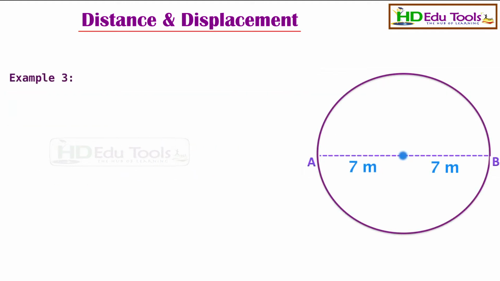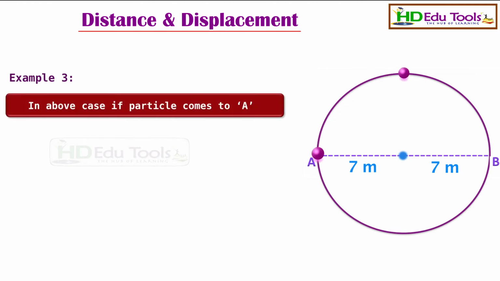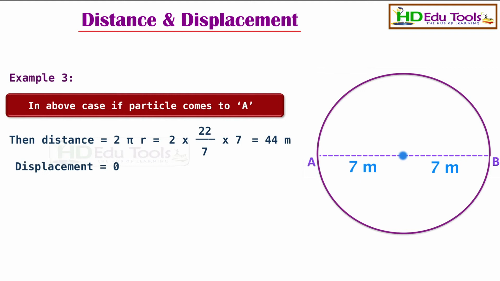In the same problem, if the particle comes back to A, then the distance is the length of this circular path, which is equal to 2 pi r. This is equal to 2 into 22 by 7 into 7. This is equal to 44 meters. And the displacement is 0. Why? Because the initial and final points are the same. Therefore, the displacement is 0.